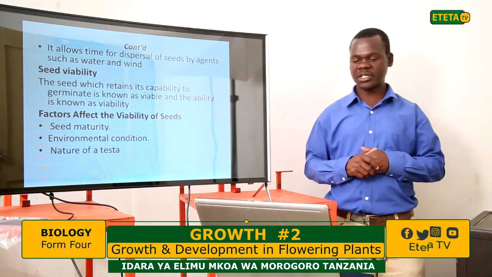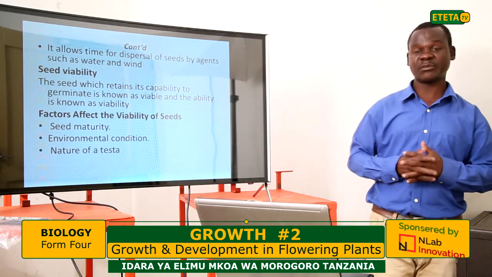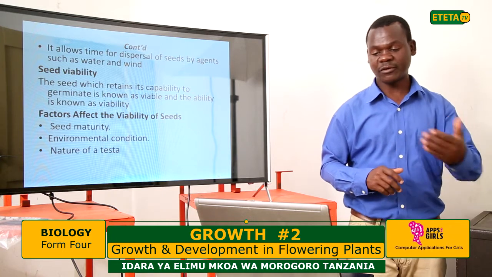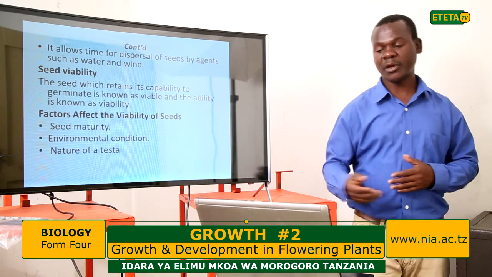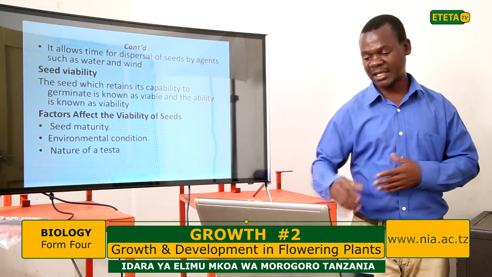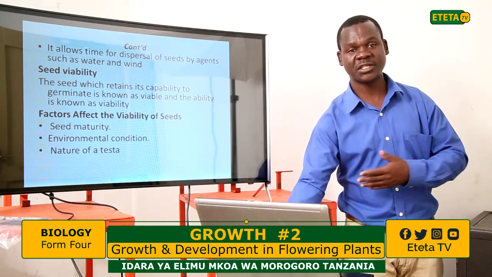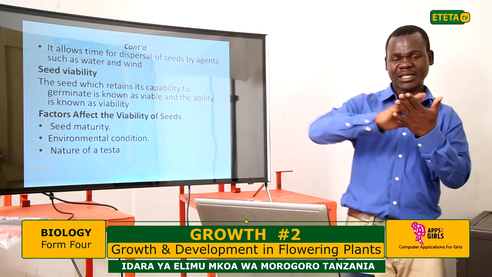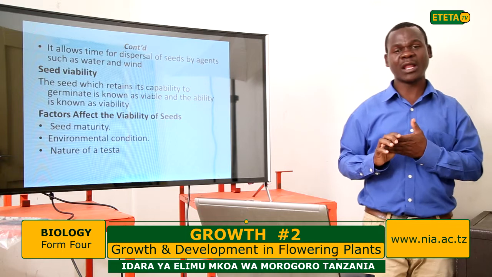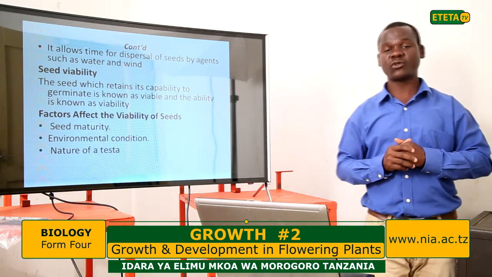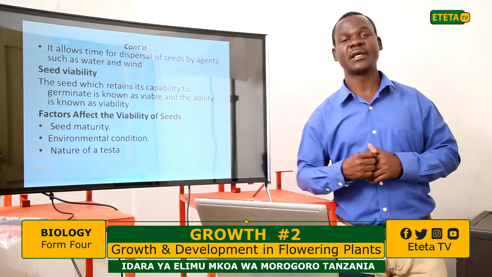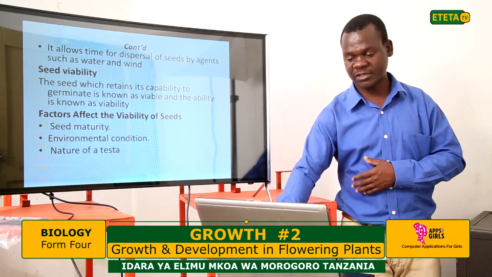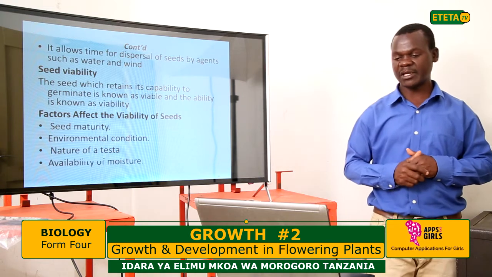Another condition is the nature of the testa. Some testas are so hard that they inhibit germination, and therefore they need to be broken. We have seen, for example, the coconut seed. When you want to plant it, you have to cut a certain point at the top of it so that it will allow the embryo, the radicle and plumule, to emerge. Otherwise, it can't germinate.